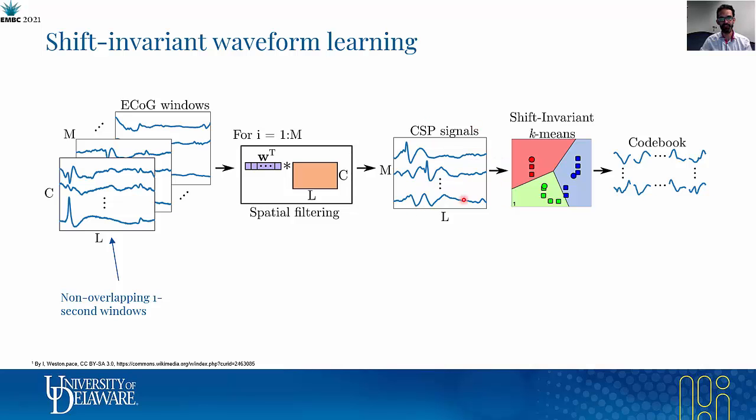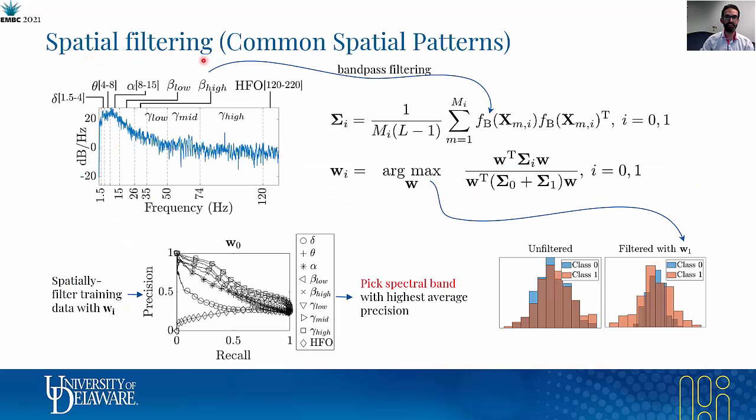the spatially filtered signals. For the spatial filtering step, we use the common spatial patterns method to compute 2 spatial filters, W0 and W1, such that they maximize the variance of the data in one class, preictal or interictal, while minimizing the variance in the other class.